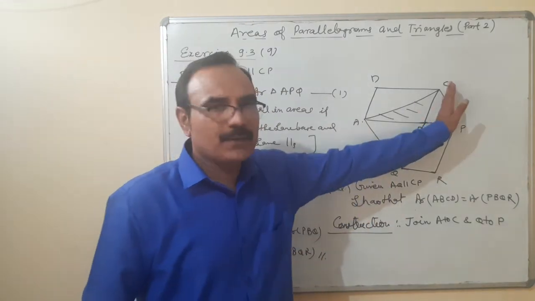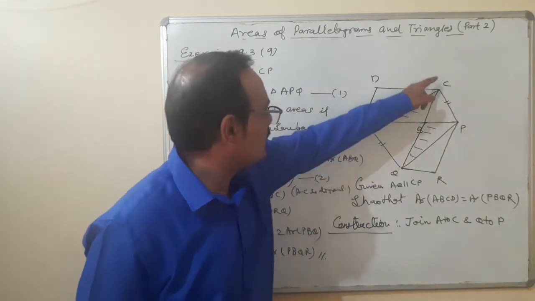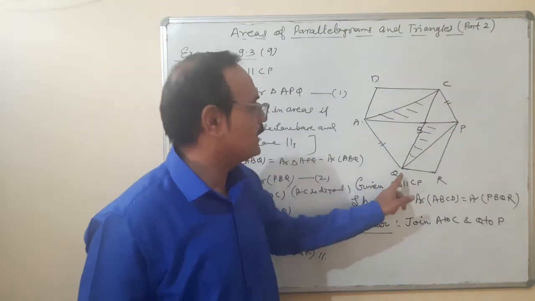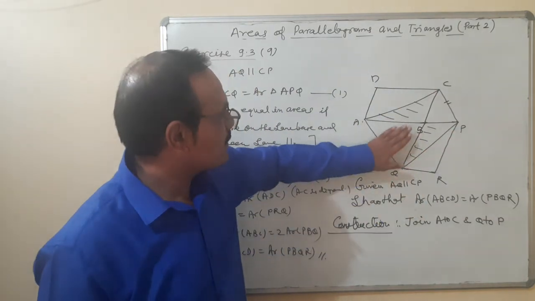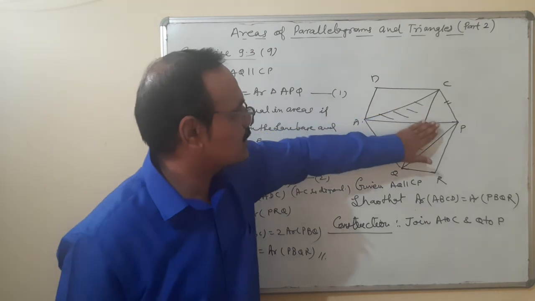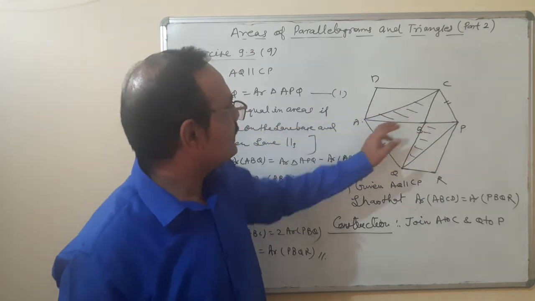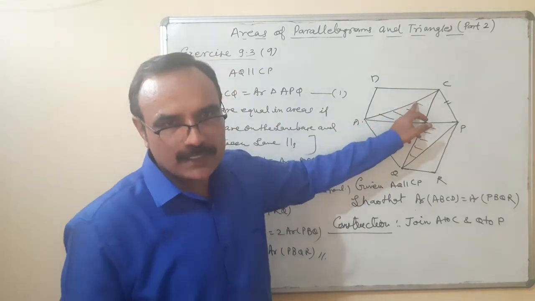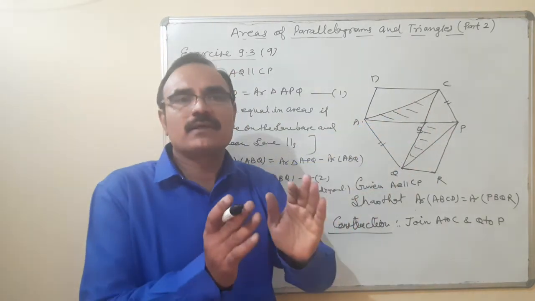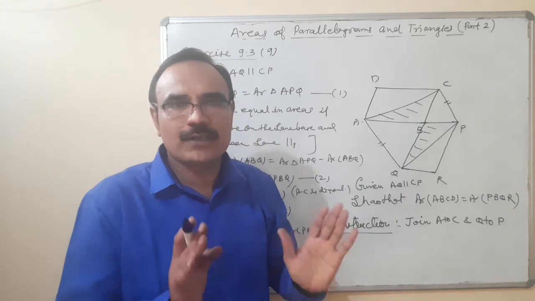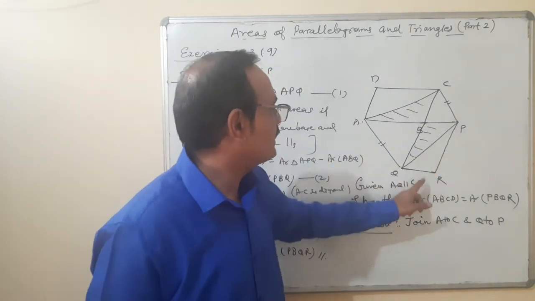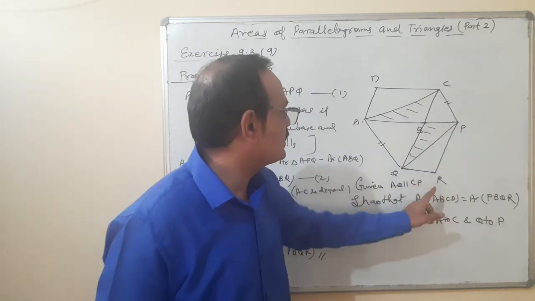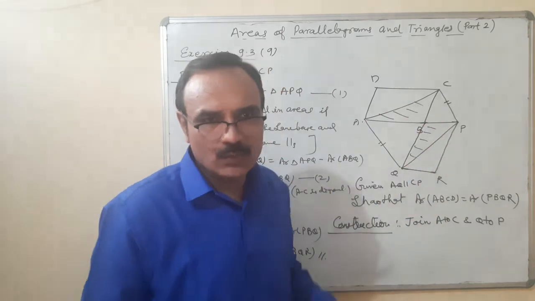So what is the outline? These two lines are given parallel. Area of triangle ACQ is equal to area of triangle APQ. From this I have subtracted this portion, so area of this one is equal to area of this. Since area of ABC is equal to area of ADC, because the diagonal of a parallelogram divides the parallelogram into two triangles of equal areas. Same condition here, BQP is equal to RQP in areas.